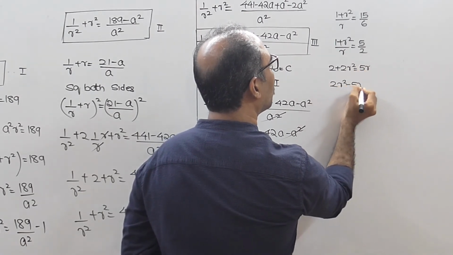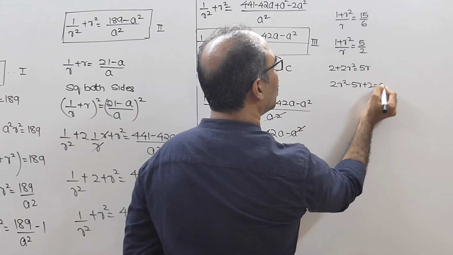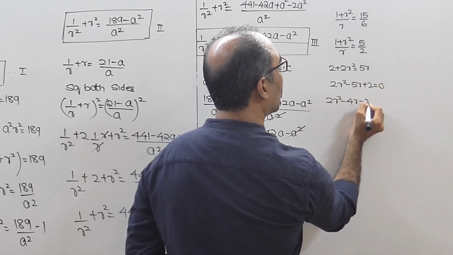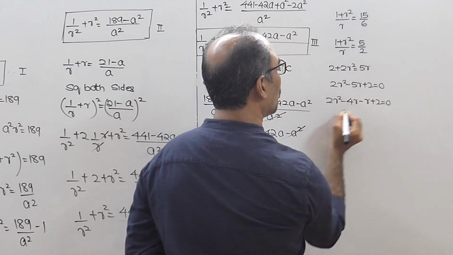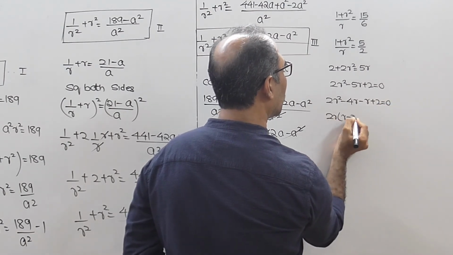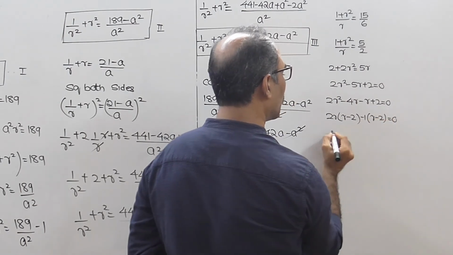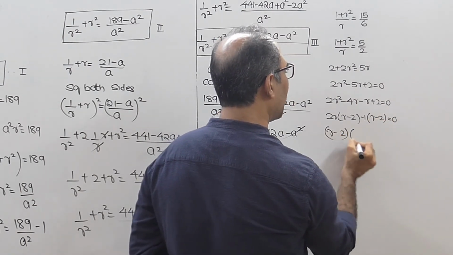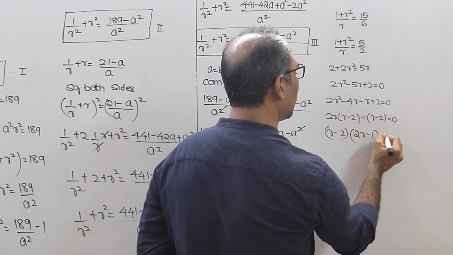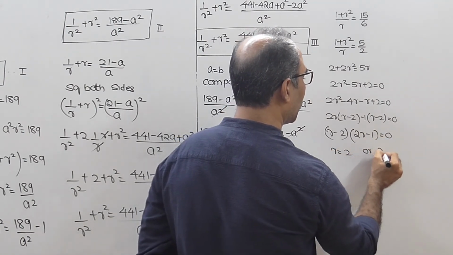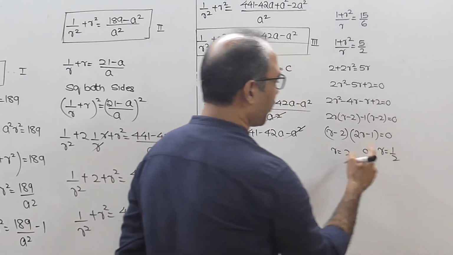2R square minus 5R plus 2 equal to 0. So this is 2R square minus 4R minus R plus 2 equal to 0. 2R common, R minus 2, minus 1 common, R minus 2 equal to 0. So we get R minus 2 followed by 2R minus 1 equal to 0. We get R equal to 2 or R equal to half.